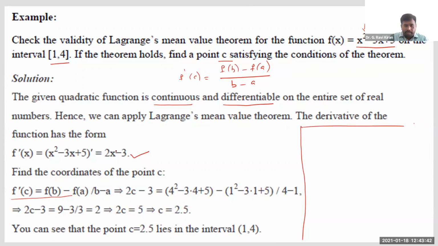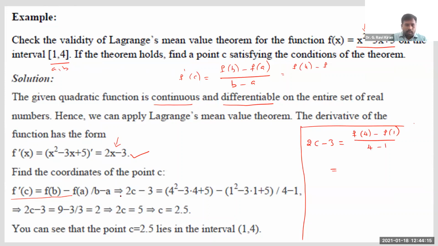Now see, we got f dash of x as 2x minus 3 here. I'm substituting x is equal to c, so we get 2c minus 3. This is what f dash of c is equal to. We need to now calculate f of b. What is b here? You see the interval is a comma b, so you can understand a is equal to 1 and b is equal to 4. So we need to calculate it like this: f of 4 minus f of 1 divided by 4 minus 1.